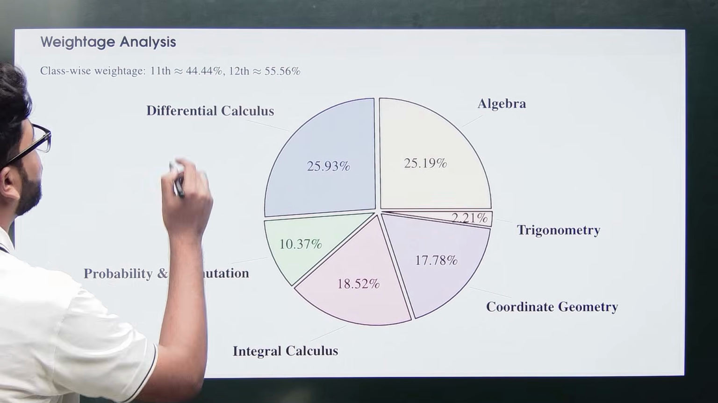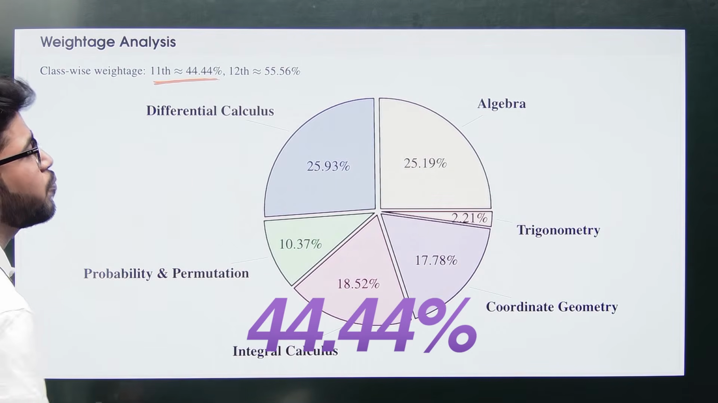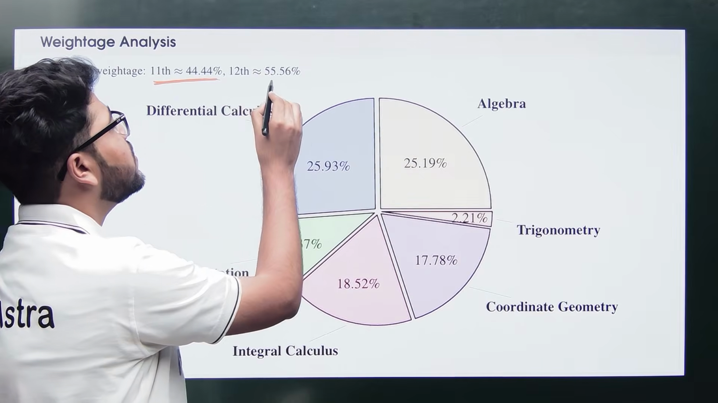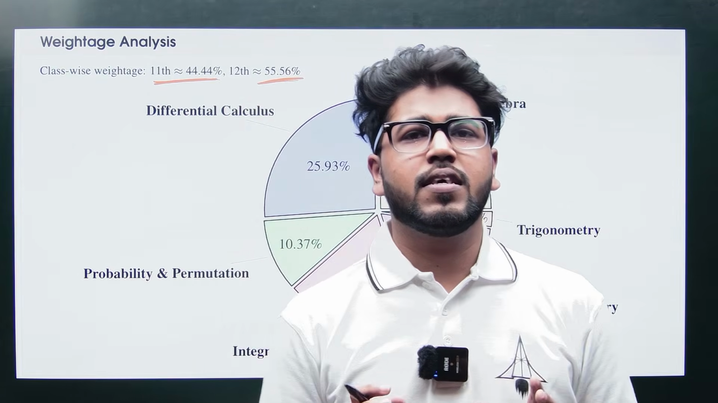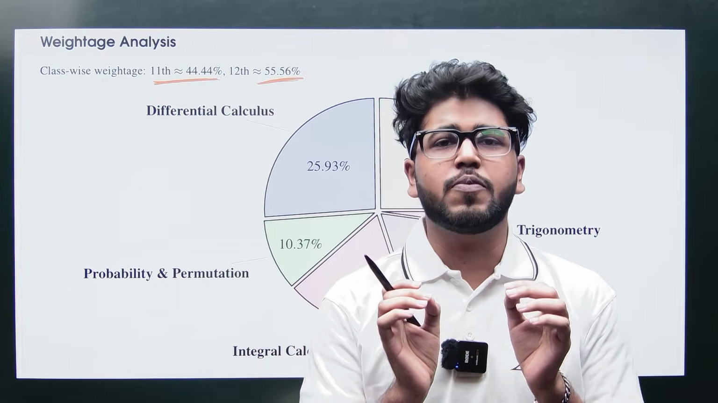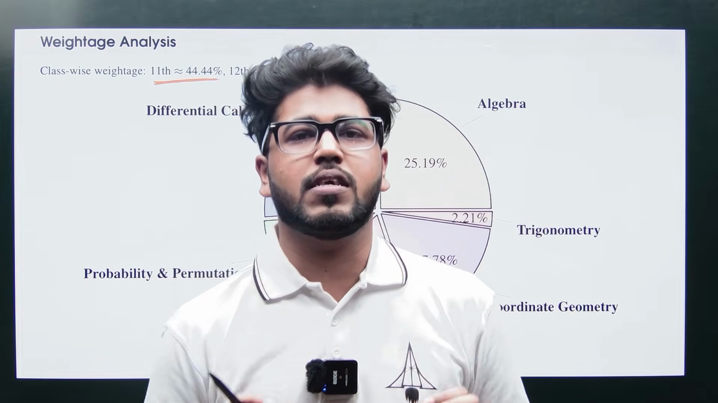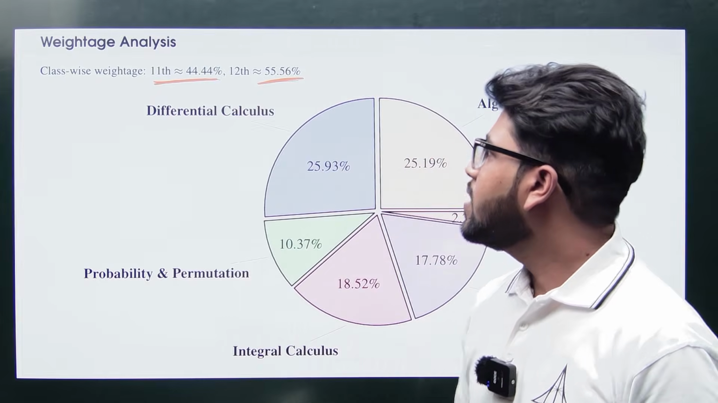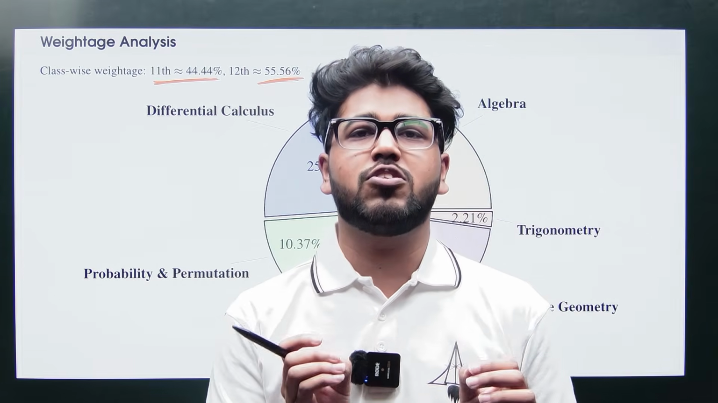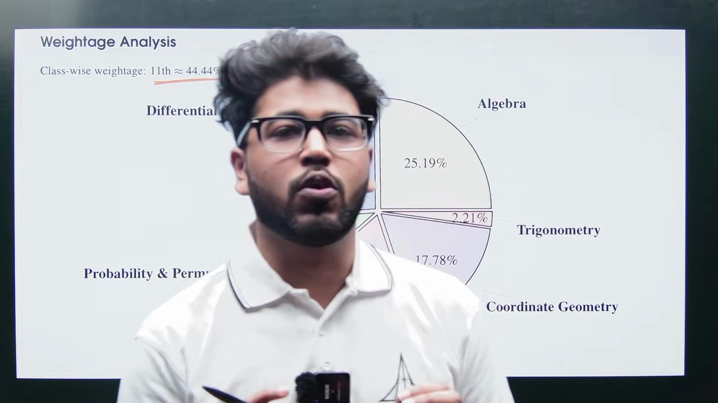For 11th it is 44.44% and for 12th it is 55.56%. So relatively you can see the 12th weightage is more, but you cannot skip the 11th portion. Both are equally important, right? Now let us talk about the major chapters or major units that you want to cover here.